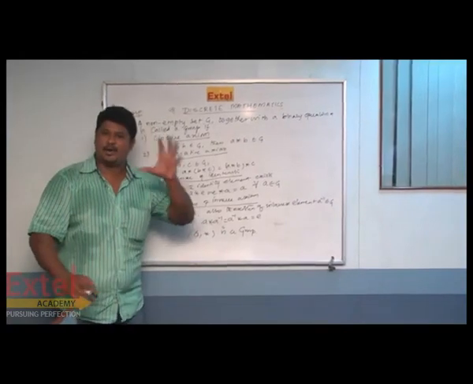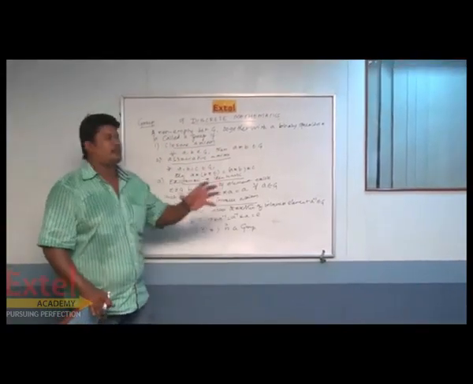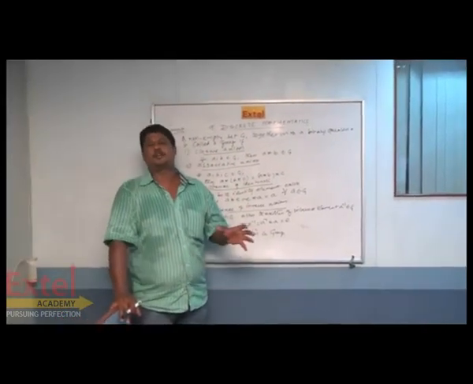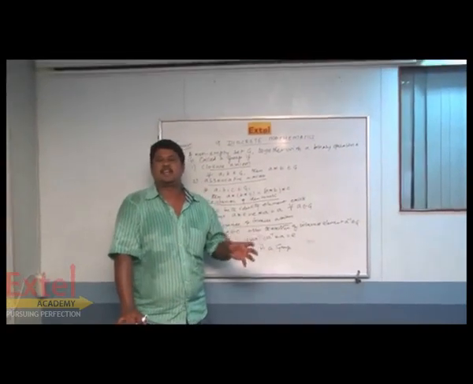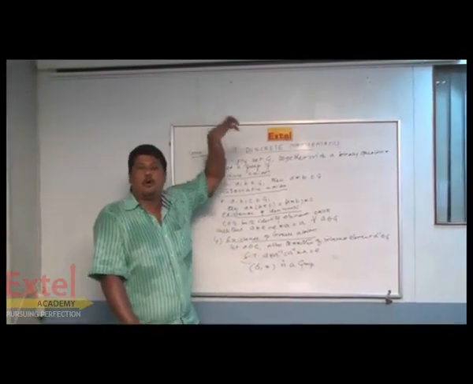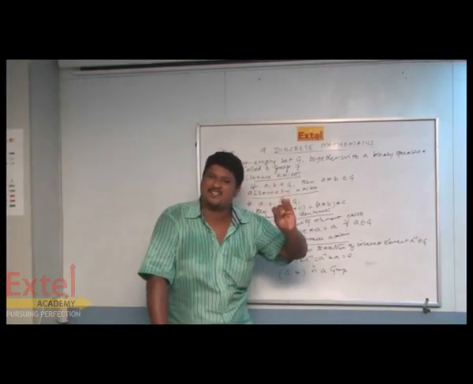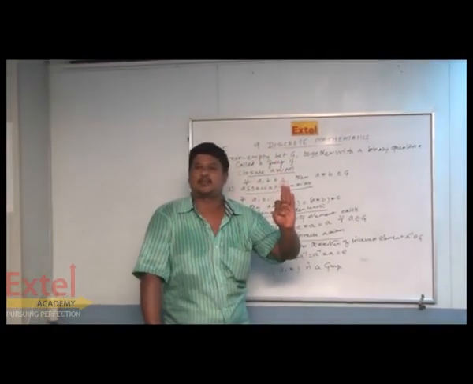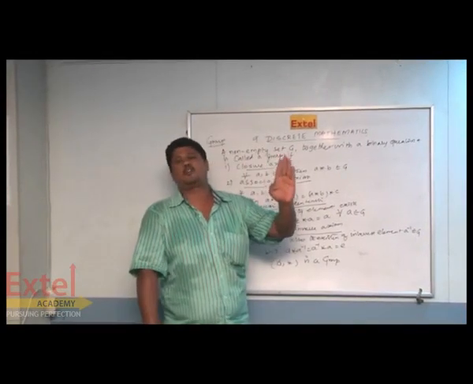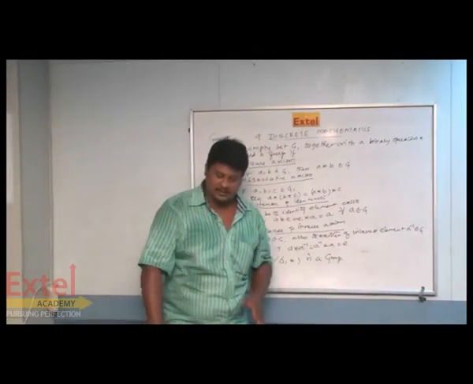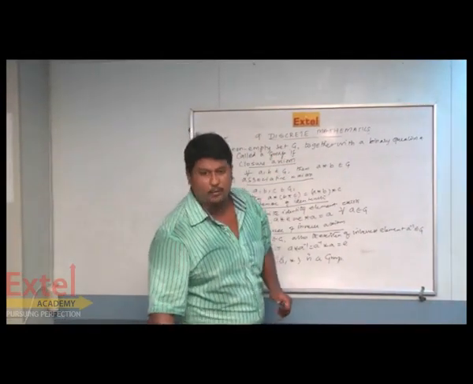So if a non-empty set G is said to be a group with a binary operation star, then it has to satisfy all these four axioms. First one is closure, the second one is called associative axiom, the third one is called existence of identity element, and the fourth one is called existence of inverse element. So this is said to be a group.